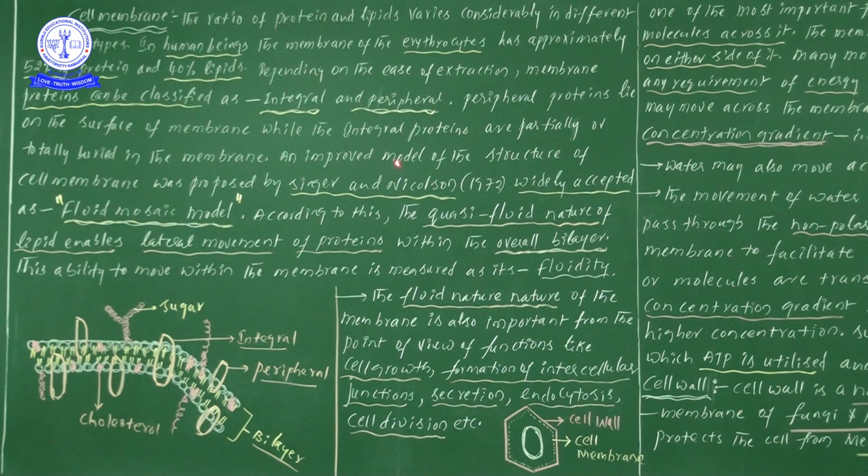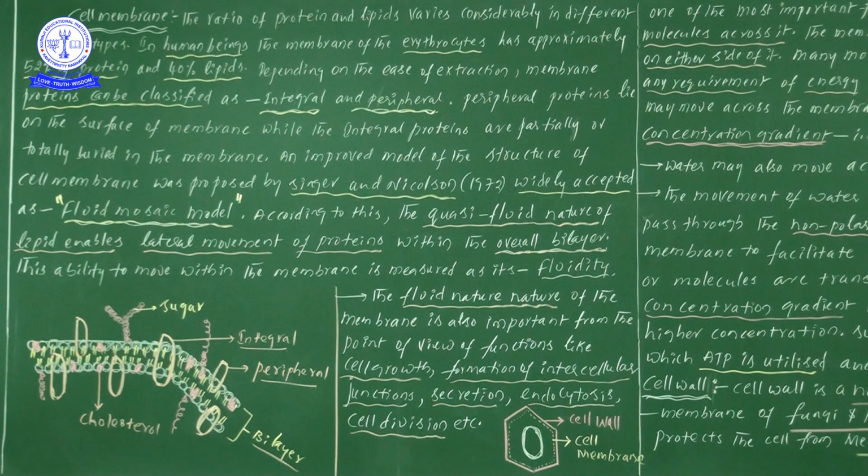So here, an improved model of the structure of the cell membrane was proposed by Singer and Nicholson. For the explanation or study of the cell membrane, what is the best model, the widely accepted model? Its name is the fluid mosaic model. The best accepted model is the fluid mosaic model. According to the fluid mosaic model, we can observe the quasi fluid nature of lipids. Simple, what is the information?